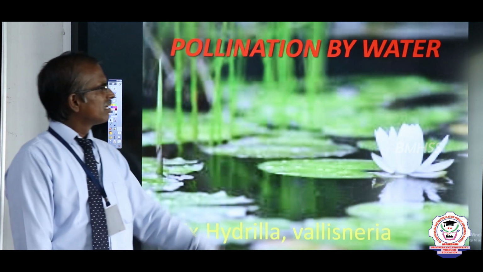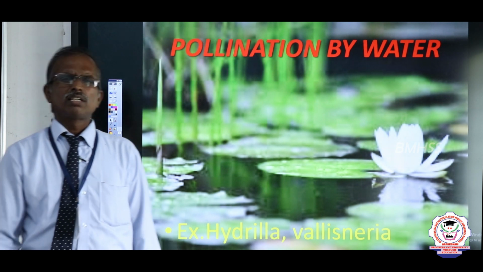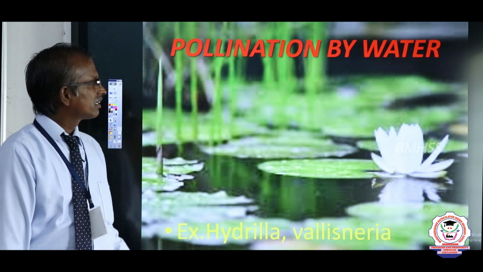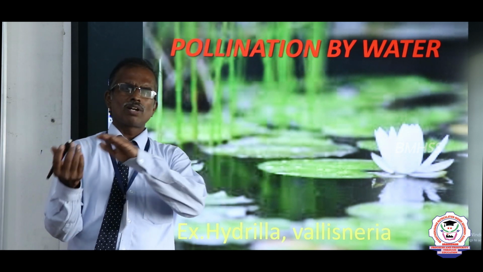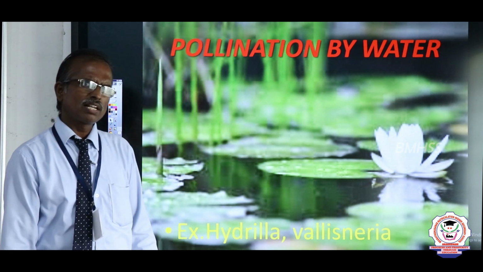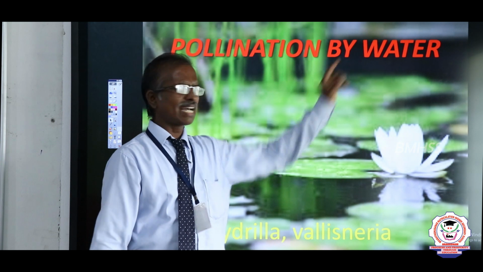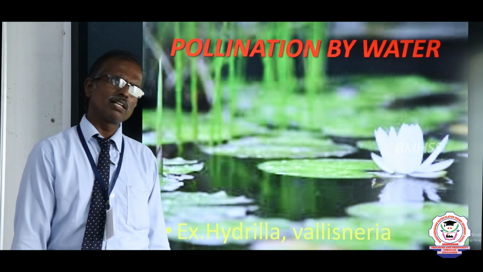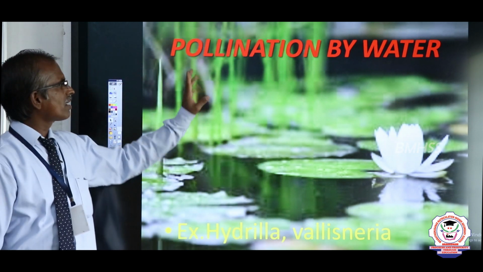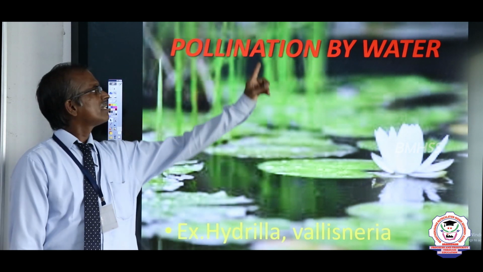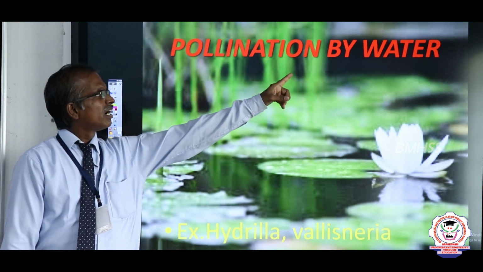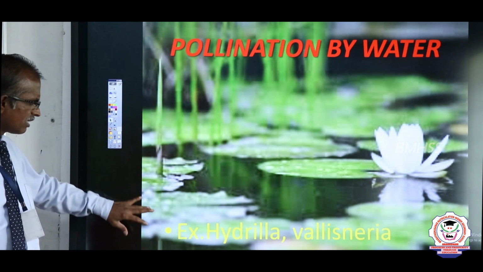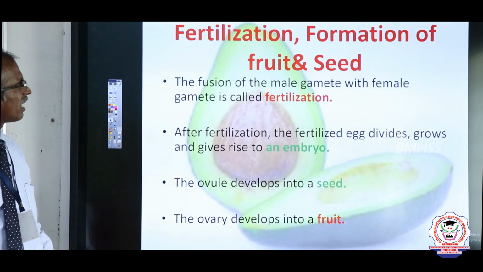Next, some water plants like hydrilla and vallisneria, the aquatic plants, from one flower to another flower, the pollen grains are transferred by means of water current. The water current acts as an agent to bring the pollen grain. Such type of pollination is known as hydrophily, pollination by water. Examples are hydrilla and vallisneria.